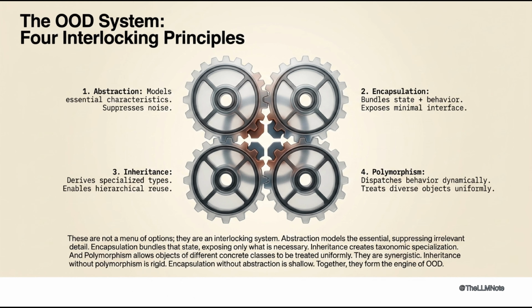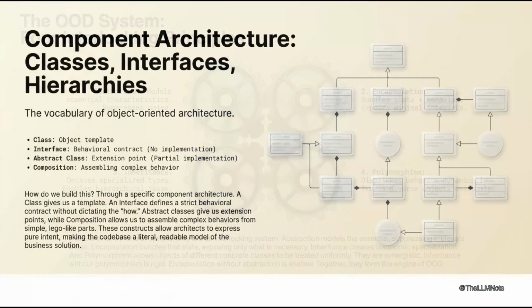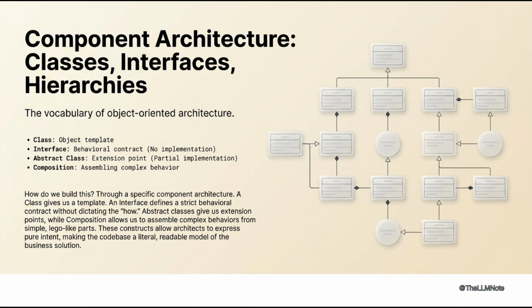Inheritance derives specialized types from general ones, creating hierarchical taxonomies for code reuse and interface compliance. Polymorphism enables objects of different concrete classes to be treated uniformly, dispatching behavior dynamically. These principles work synergistically. Inheritance without polymorphism is rigid. Encapsulation without abstraction is shallow. Here's something most people overlook: component architecture.